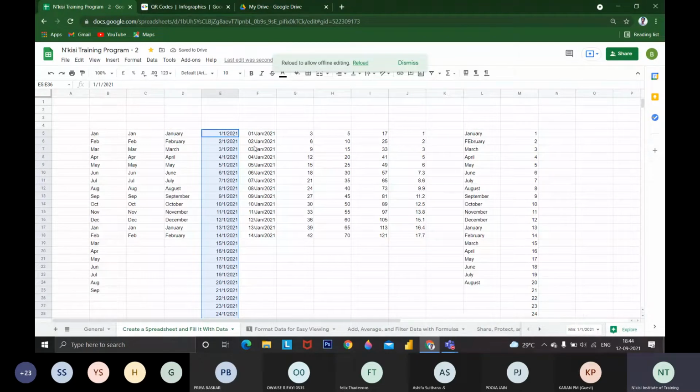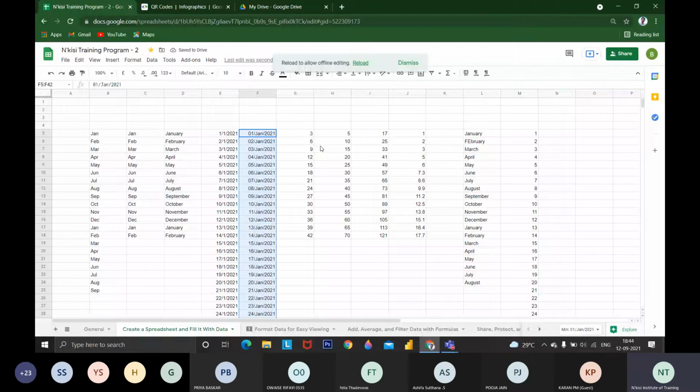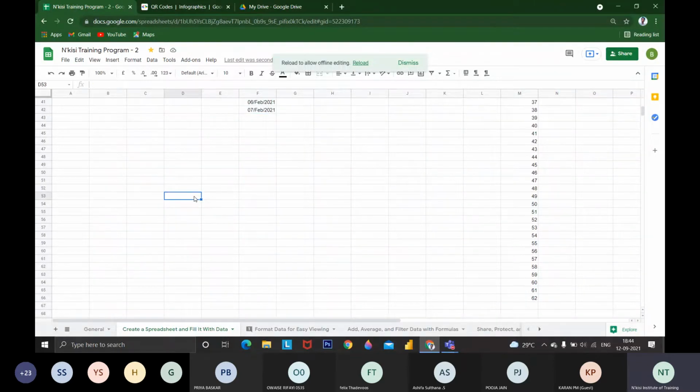This is the drag option available. Whatever format you give, it will continue in that format. If you give the first two data as a table like 1, 2, 3, we will get 1, 2, 3. If you give 2, 4, we will get multiples of 2. While dragging, we will get multiples of 2. You can see, 3, 6, 9. The first two things are enough. It will predict whatever sequence we are trying to convey and automatically fill the data using drag.